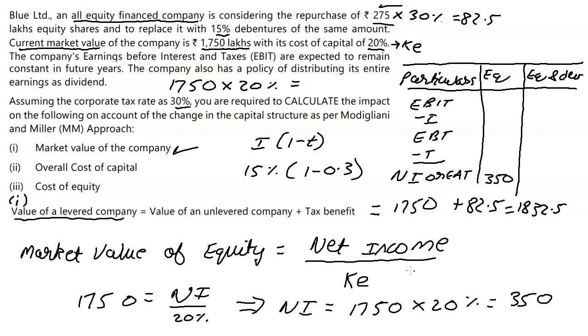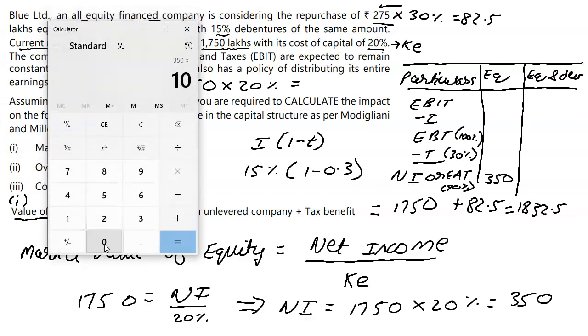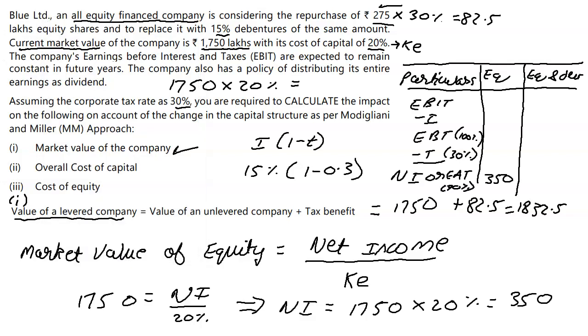And by the way, we actually know what the tax rate is, which is 30%. Assuming this is 100%, that means this is 70%. And now we are in a position to cross multiply. So it's going to be 350 into 100 upon 70, which gives us 500. And this is going to be 150. Yeah, 500 minus 150 gives us 350. Therefore we know that this is 500.